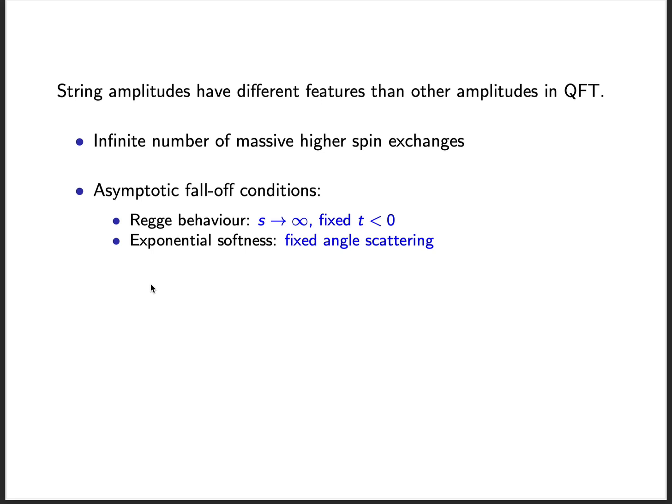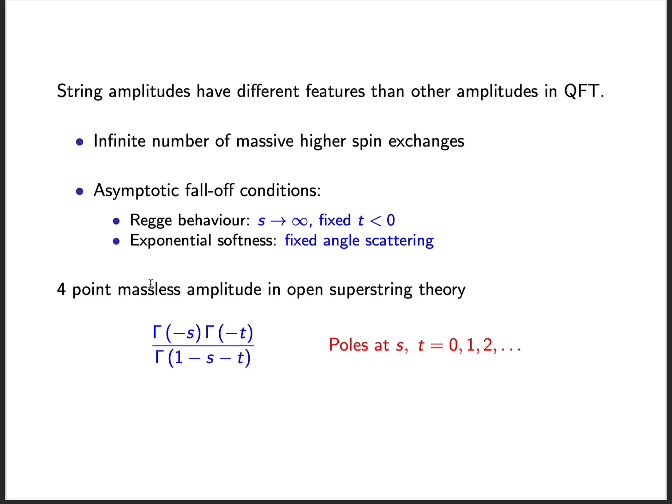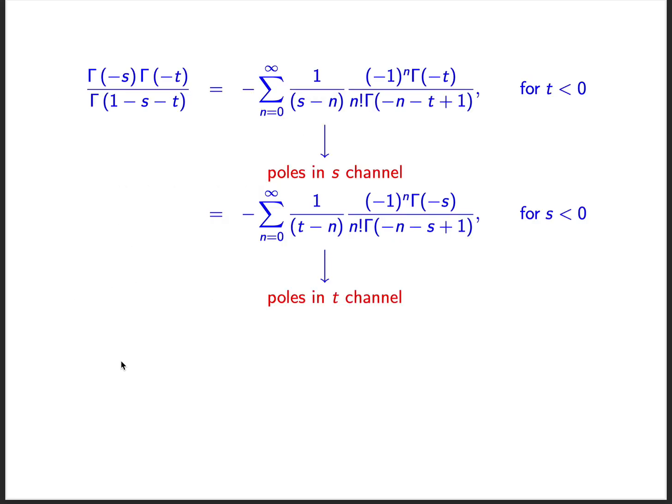Take, for example, 4-point massless scattering in open superstring theory, where the amplitude is given by this form. This has poles at positive integer values of s and t. This amplitude can be given by a single channel expansion which contains poles either in the s channel or in the t channel. Note that the domains of convergence for the two different representations are different from each other. One converges for negative values of s, whereas the other series converges for negative t.